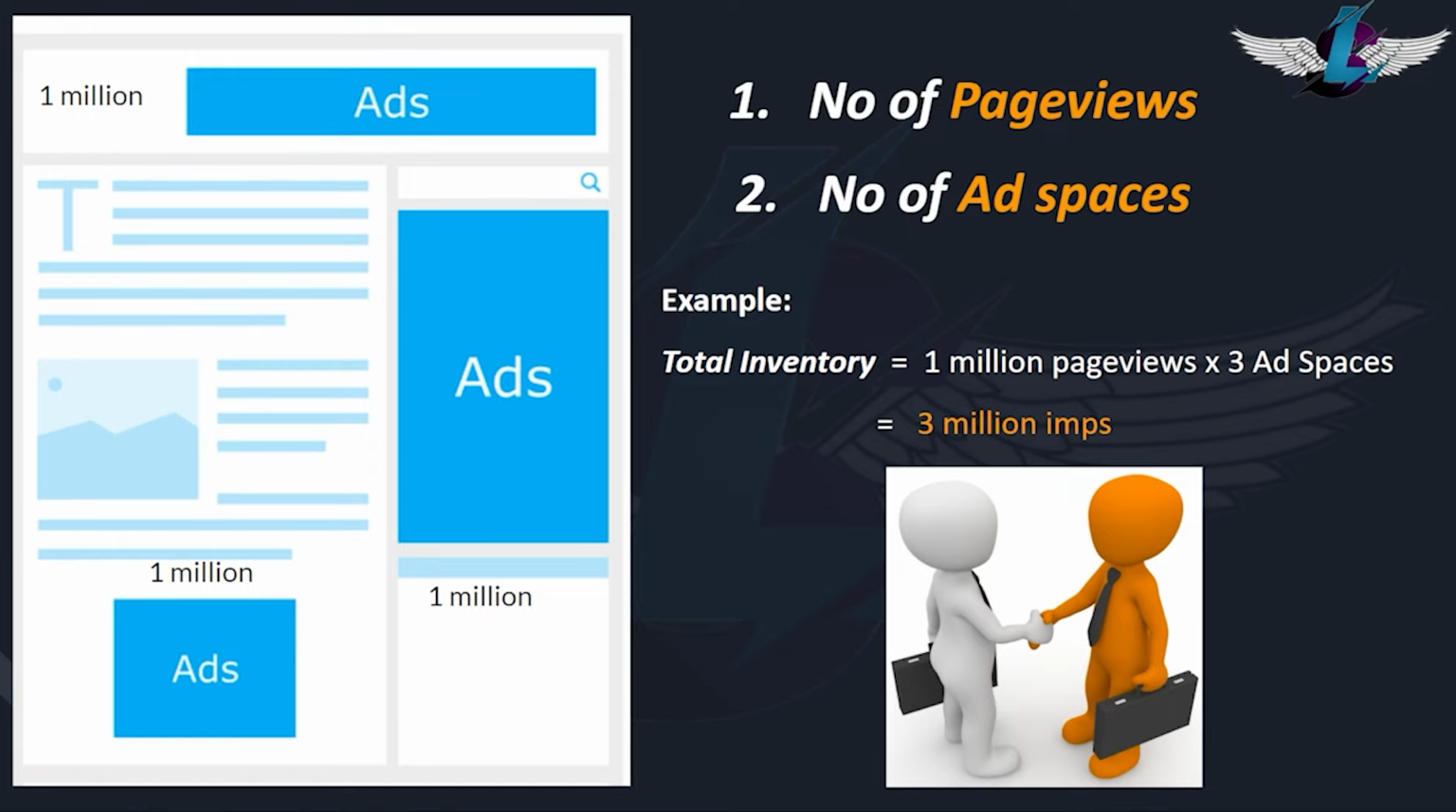Let's take an example here. This website contains both content and ad inventory. The total inventory that can be created depends on two factors: the number of page views per page and the number of ad spaces per page. Let's assume that this page receives 1 million page views per month, and the total number of ad spaces here is 3. So the total inventory is 3 million impressions. A publisher can book these million impressions with advertisers and earn revenue out of it.